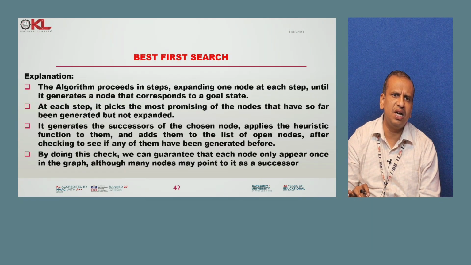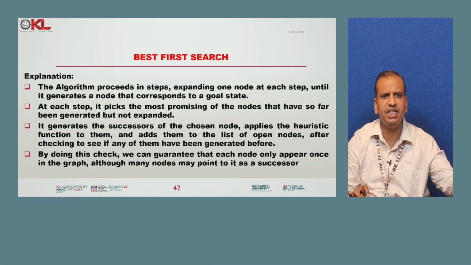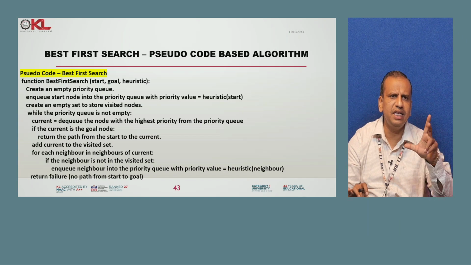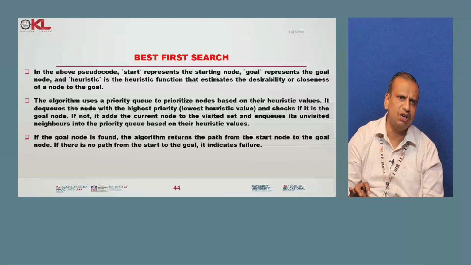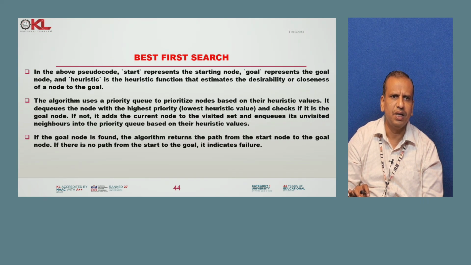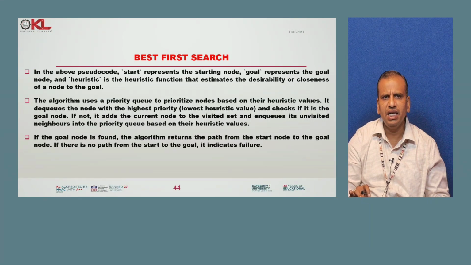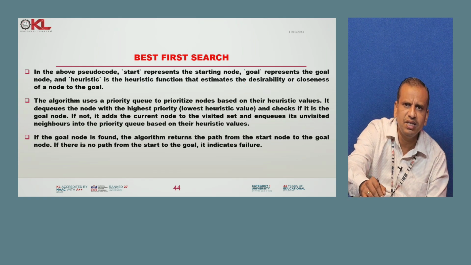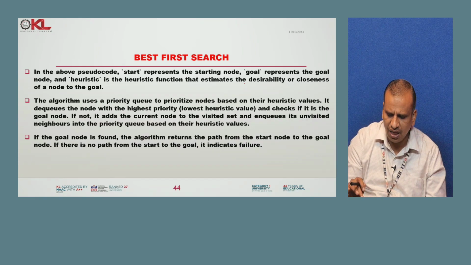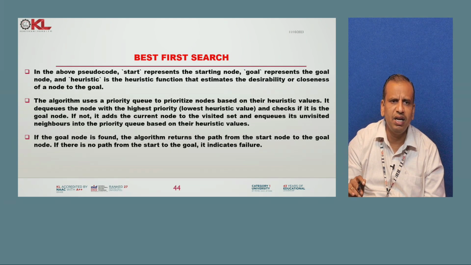The best first search algorithm produces the result step by step using what we discussed in the previous pseudocode. This is another pseudocode based on this algorithm. We can write the function in code in any language, but here there are methods that will give you a solution. In best first search, we give the starting point, goal point and heuristic function, evaluate them, and it will give us the best values.